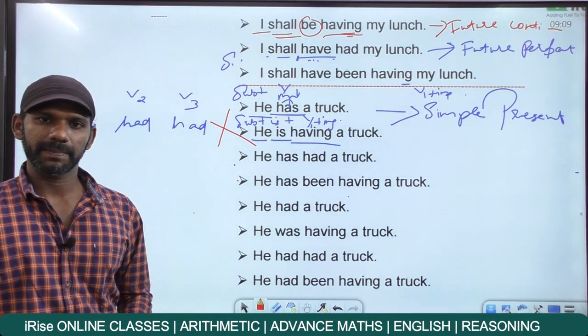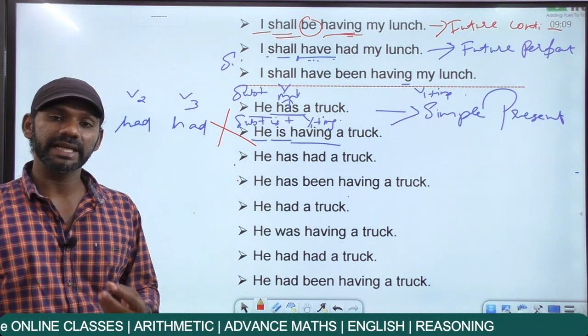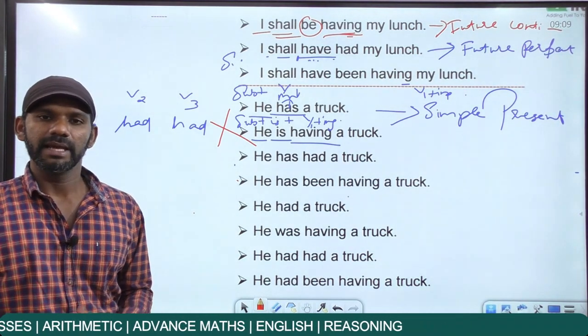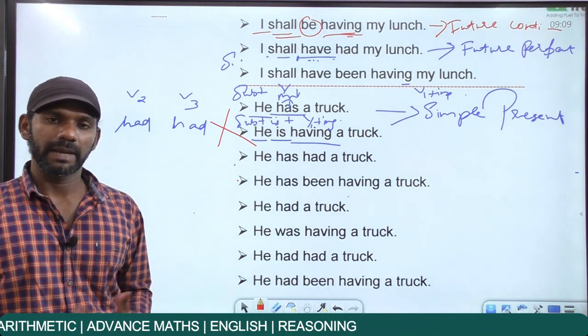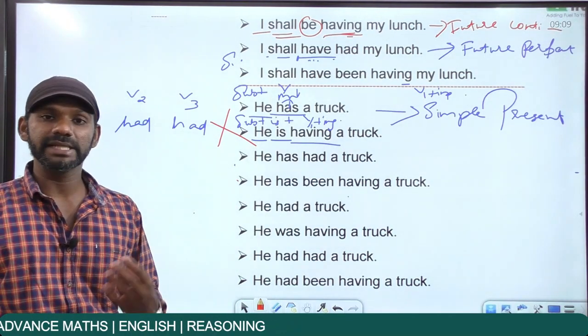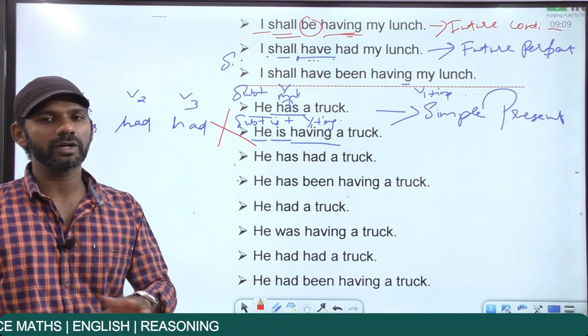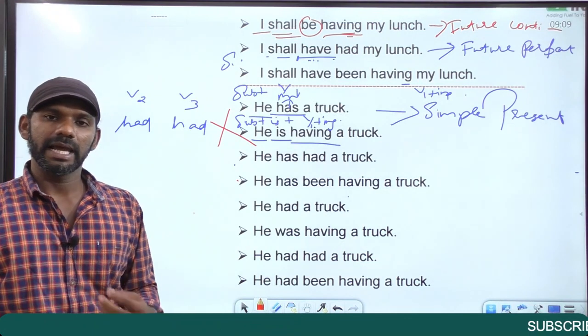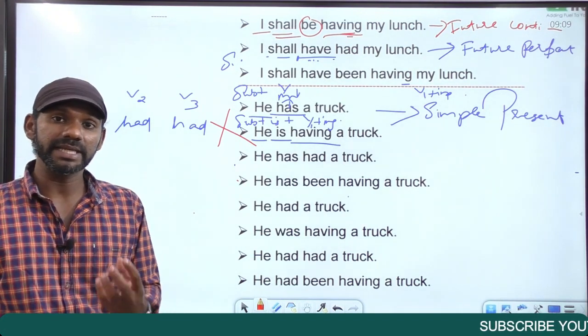The word having is there, but having has a meaning like eating. If I say I'm having my breakfast, completely fine. I'm having my lunch, completely fine. I'm having my dinner, completely fine. If I say I'm having many friends, that means I'm eating many friends. It does not make any sense at all. It must be I have many friends. I'm having a house means I'm eating a house.